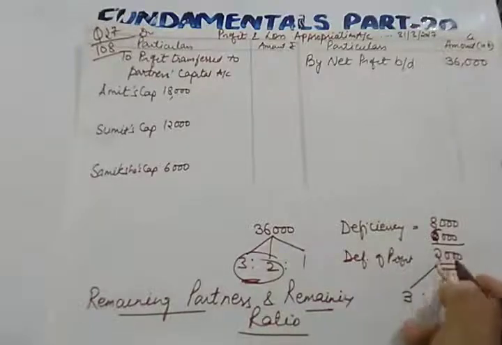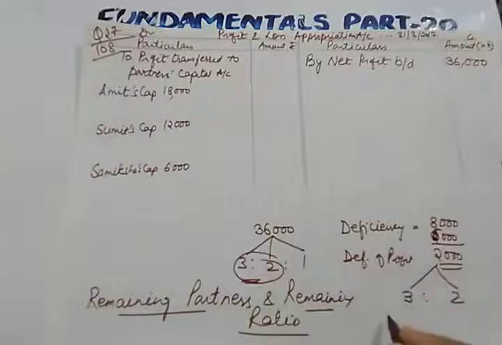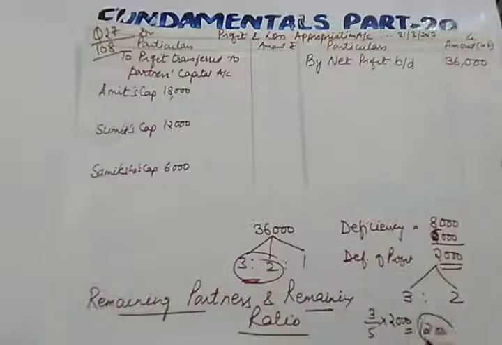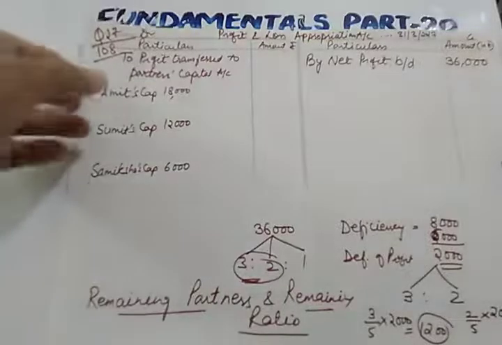If you divide this 2,000 in the ratio of 3:2, you will get 3/5 into 2,000, so 1,200 will be borne by Amit. 2/5 into 2,000 will be 800. 800 will be borne by Sumit.